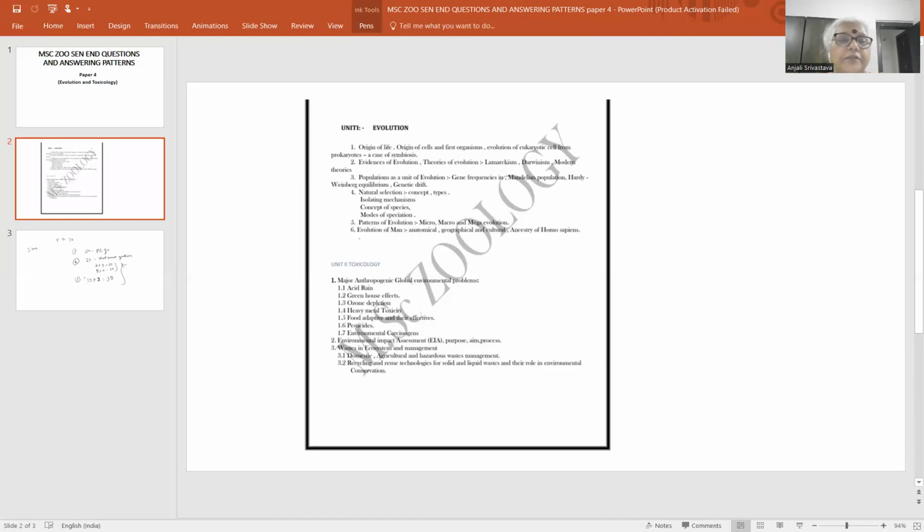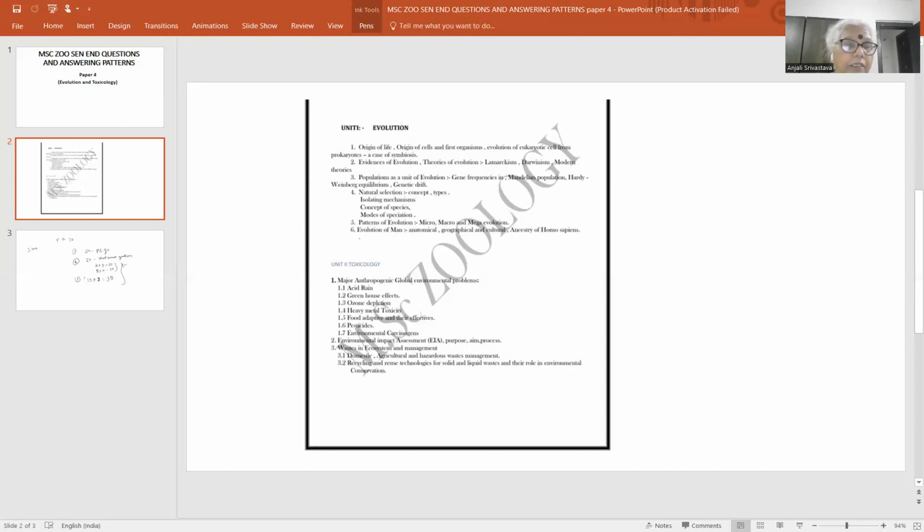However, some more factors that I have got, or in my opinion, may be asked for the short questions, I'm giving over here. That is acid rain. As I have told you, ये सब तो important points यहीं पे दिए हुए हैं. Acid rain पे full question भी आ सकता है, short question भी आ सकता है. So always you can expect full questions, but definitely the pattern of answering will be different. And in short questions, short answers, you have to answer differently.